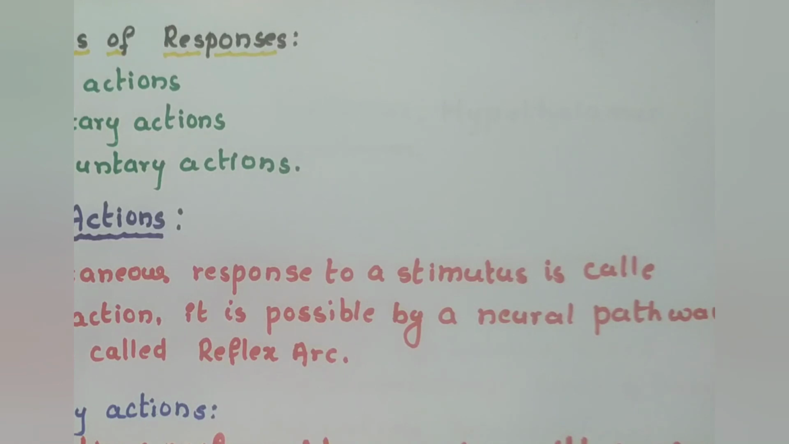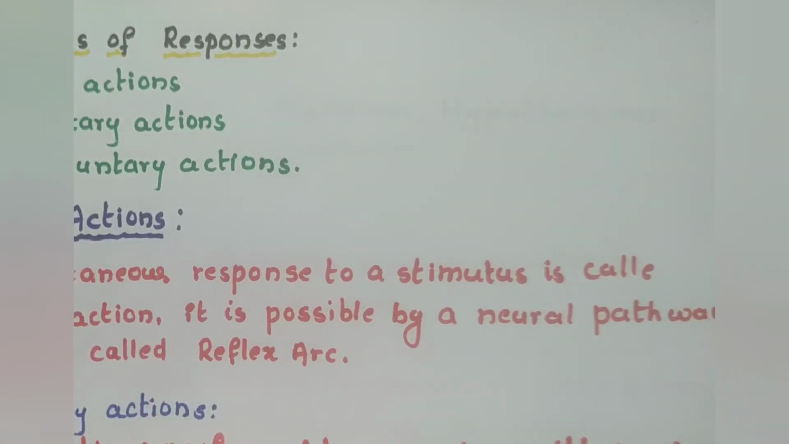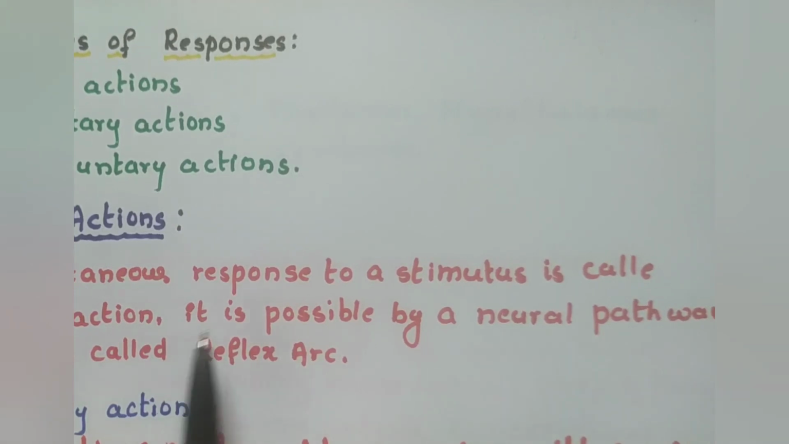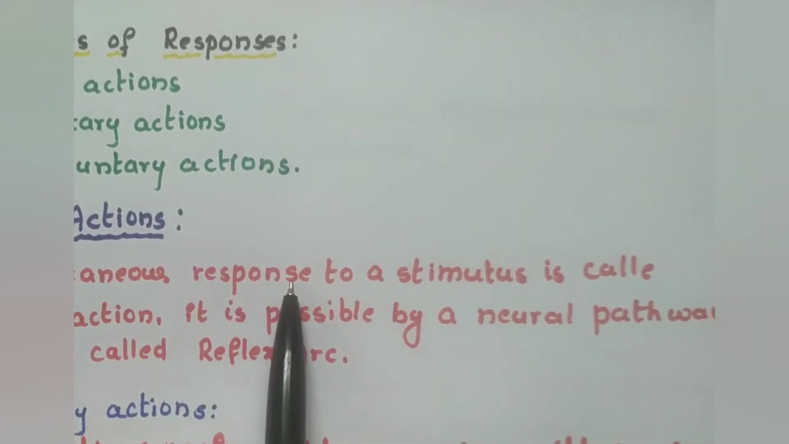Whenever the sense organ senses a message, there will be three kinds of responses. The first one is reflex action, the second one is voluntary action, and the third one is involuntary action. The first one we are going to study now, the reflex action. Reflex actions are sudden, they are instantaneous. Response to any stimulus is called reflex action. It is possible by the neural pathway which is called the reflex arc. There is a pathway to carry this sudden response, which is called the reflex arc.